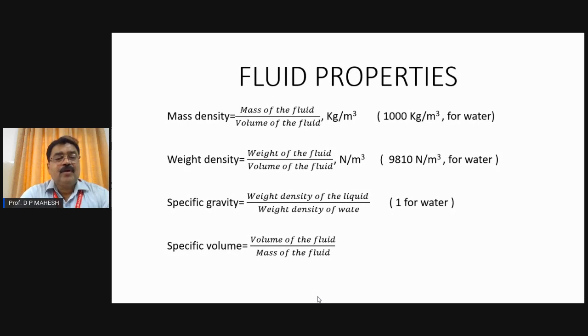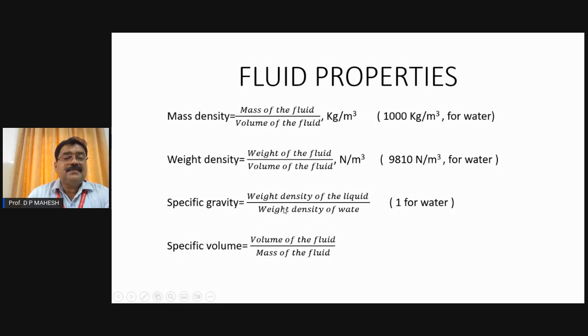Similarly, the weight density: the weight of the fluid per unit volume of the fluid is called weight density, also called specific weight of the fluid, which is expressed in the unit newton per cubic meter. The weight density of water is going to be 9810 newton per cubic meter. The unit in case of mass density is kg per cubic meter, and in case of weight density, it is 9810 newton per cubic meter for water. You are supposed to remember these values as far as water is concerned, since water is going to be the reference liquid, or the standard liquid or the standard fluid.